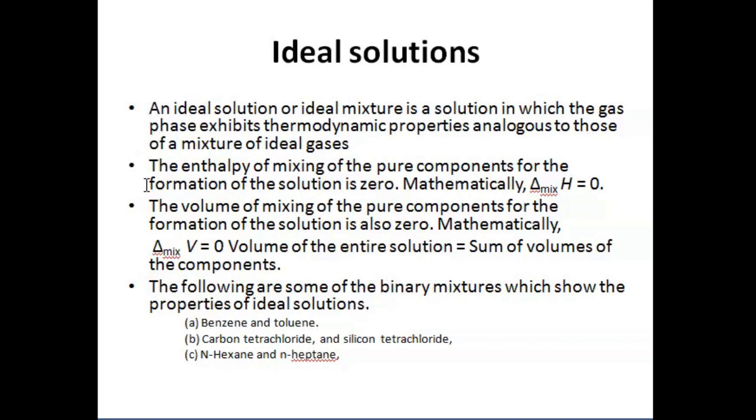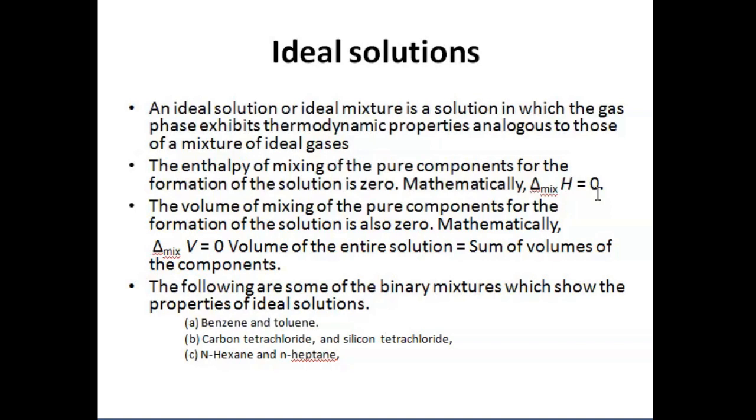In an ideal solution, the enthalpy of mixing of the pure components for the formation of the solution should be equal to 0. So in simple terms, delta H is going to be 0. And the volume of mixing of the pure components is also going to be 0. Hence delta V will also be equal to 0.